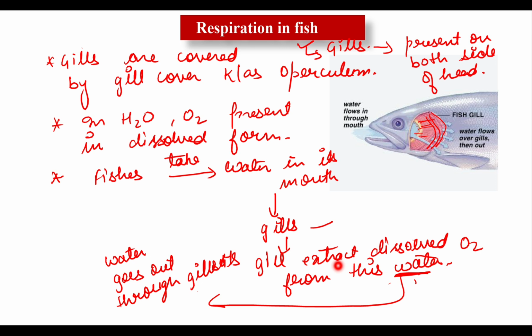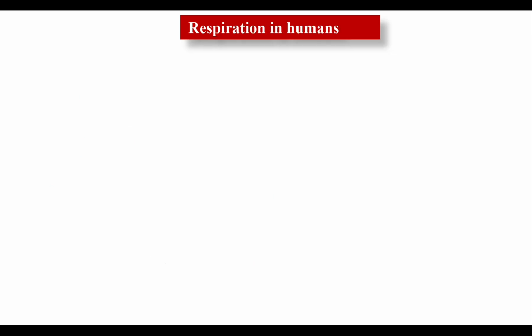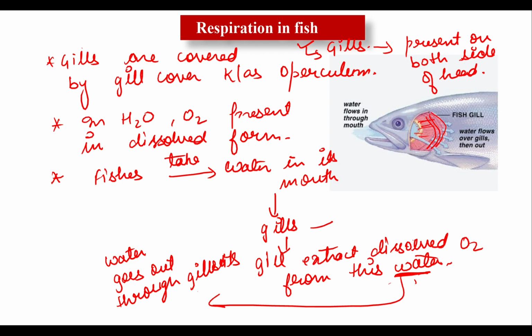gills. Now what happened with the extracted oxygen? Extracted oxygen is absorbed by the blood. So the next step is: extracted oxygen is absorbed by blood and carried to all parts of the body.